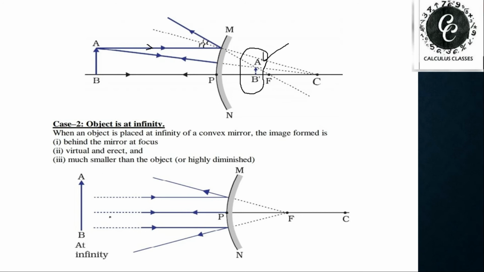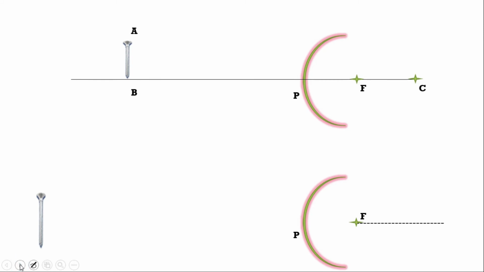Now, second case, when the object is at infinity, the light rays coming parallel to the principal axis, after reflection, appear to diverge from the focus. At this point the image will form, and the image will be point size, very diminished, and virtual and erect, very much smaller than the object. I hope you understood. We'll see some animations also.